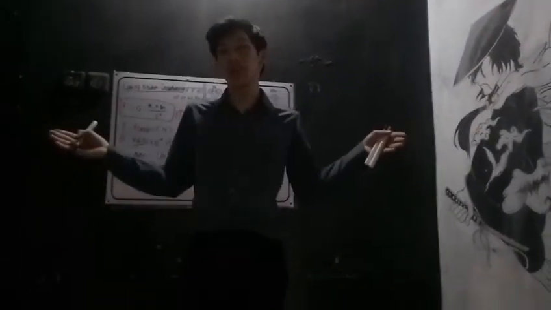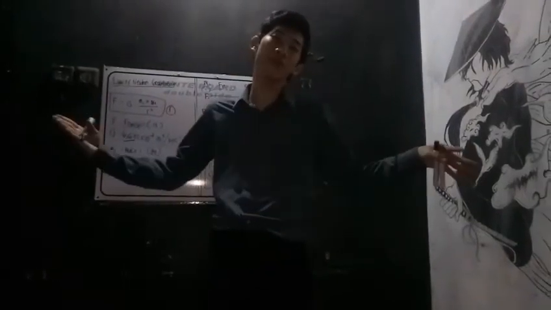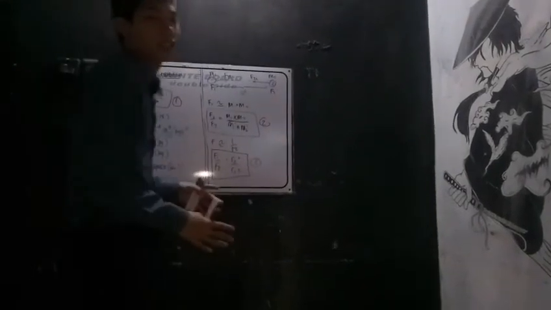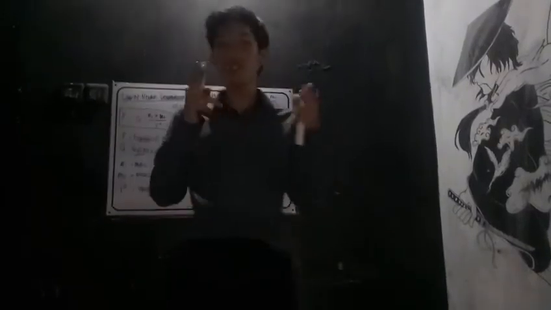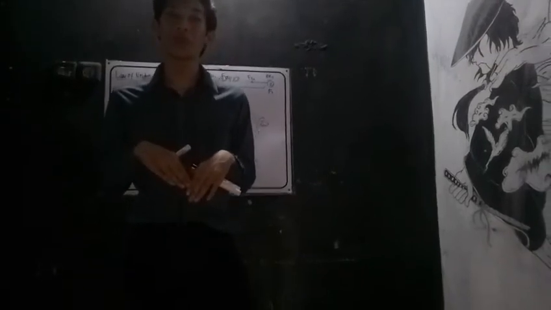From that we have been trying to connect all of this to understand why gravitation is pulling each other: the planet, the earth, the sun, everything that we got. Everything will be fun if we understand physics. This is the first formula we have got today. This is about the law of Newton gravitation. And now to make sure you understand this or not, we'll put it into an example question. Okay, here we go.